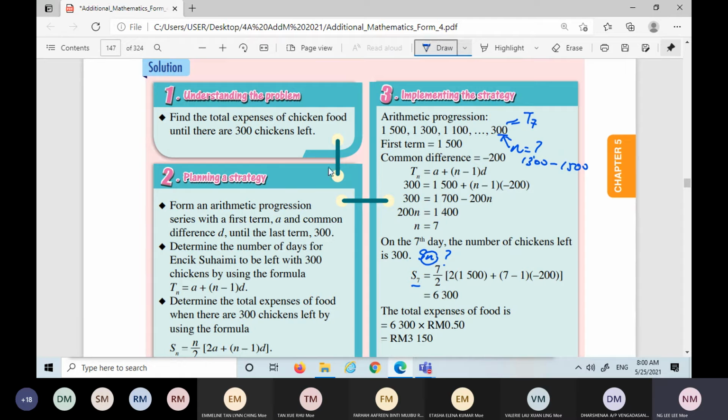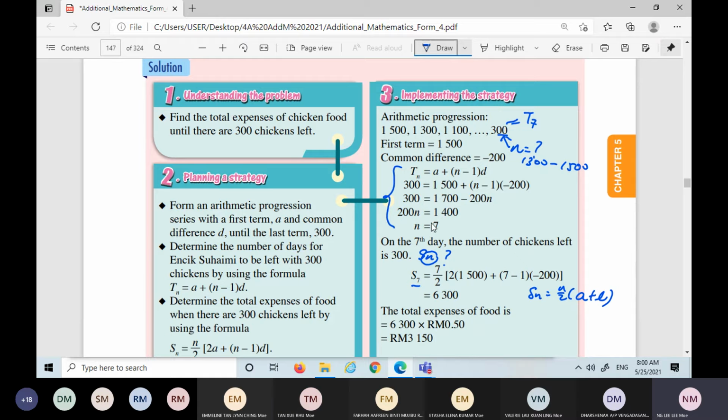Yeah, this one you can also use, but same thing. This one you want to use a plus l, but the problem is you don't know the n. You still need to find the n. So if you want to use this, Sn equals n over 2 times (a plus l).